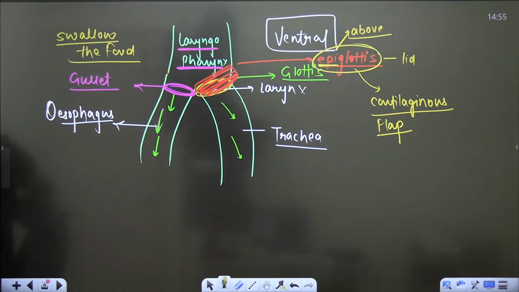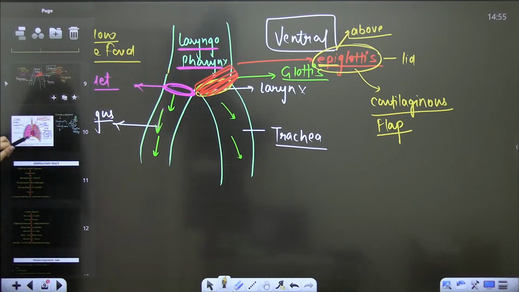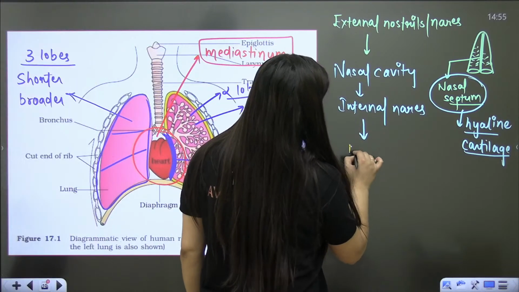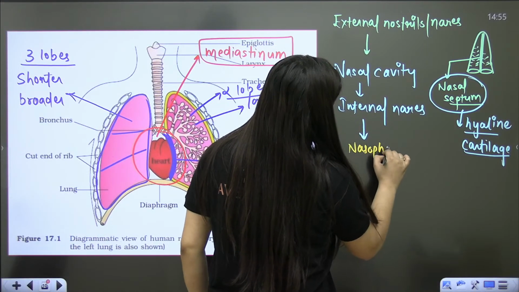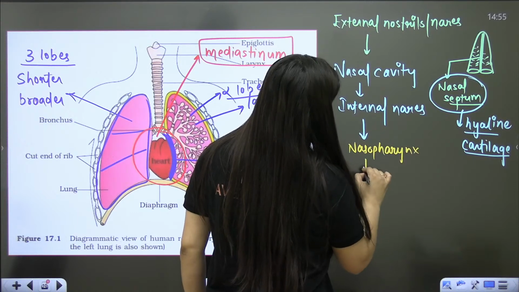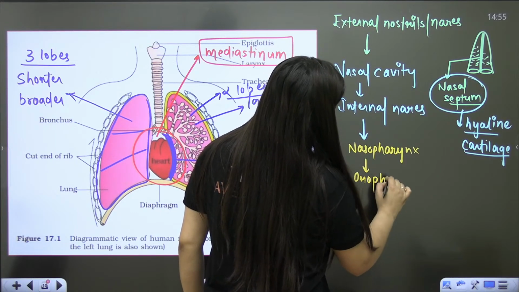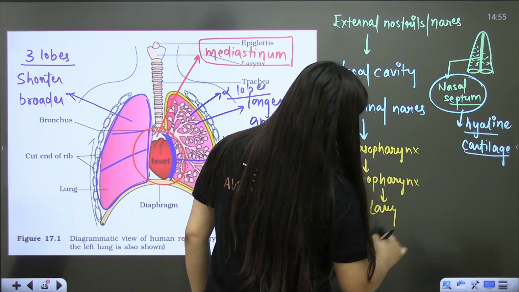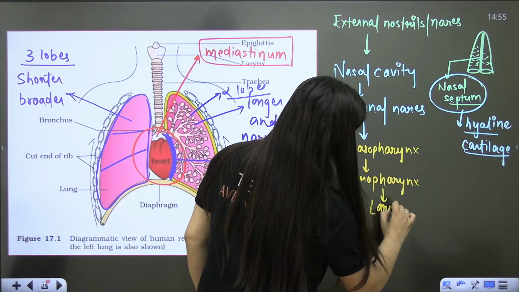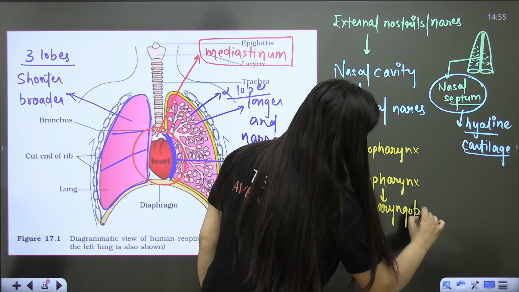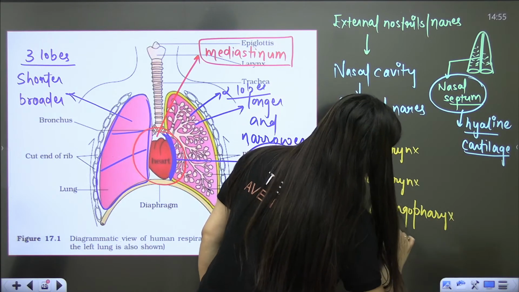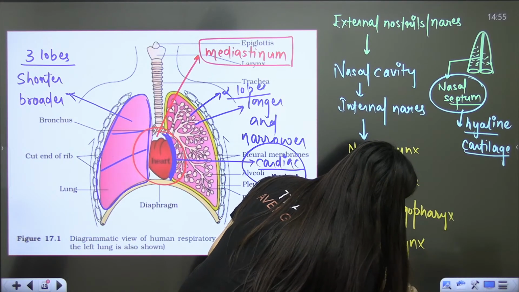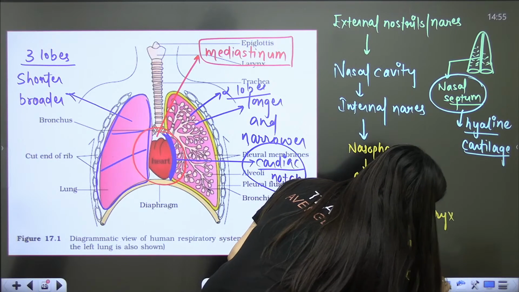So epiglottis is a cartilaginous flap. So we were writing this. External nostril, nasal cavity, internal nostril. Then can I write it like this? Nasopharynx, oropharynx, laryngopharynx, larynx, and then there is trachea. Can I say so? Yes.